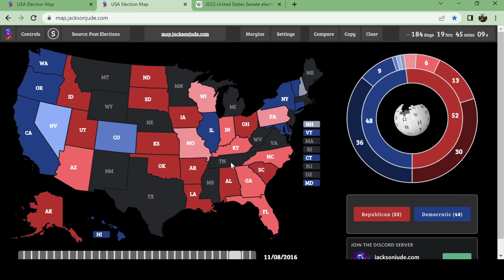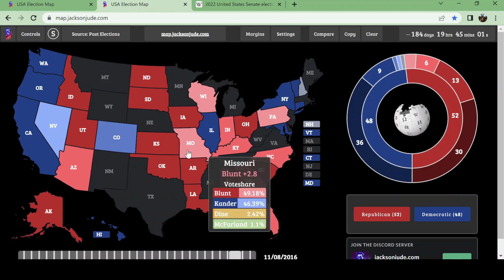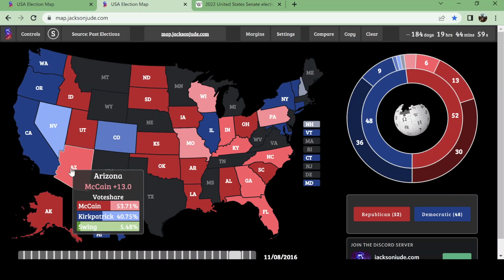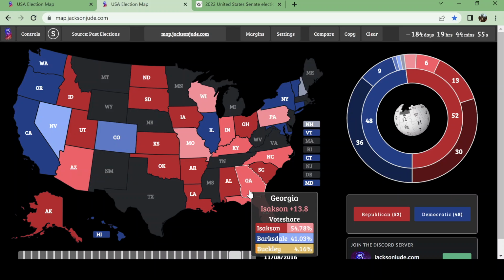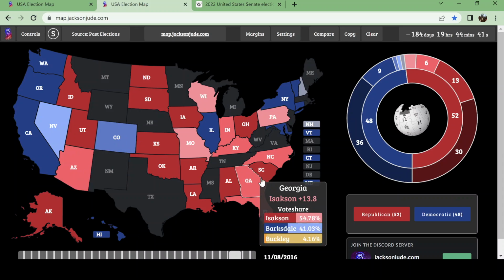When it comes to other races, some of these incumbents sadly died before their terms expired. Those include Arizona with John McCain and Johnny Isakson with Georgia. John McCain's really the only one that died in office. He died from brain cancer. I'm sure you all know that. In Johnny Isakson's case, he resigned from the Senate due to health issues, and he did recently pass away when he was out of the Senate. So there's a little bit of a difference there, but still, these were unexpired terms.